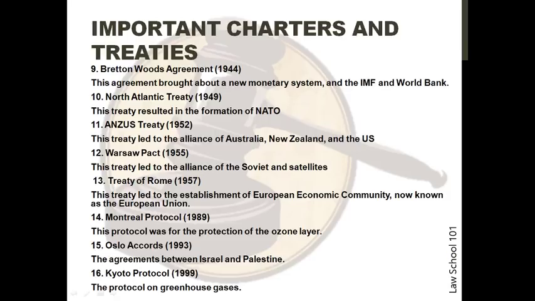The 13th is the Treaty of Rome, signed in 1957. It led to the establishment of the European Economic Committee, which later became the European Union. The 14th is the Montreal Protocol. It was signed in 1989. This protocol was for the protection of the ozone layer. The 15th is the Oslo Accords of 1993. These were the agreements between Israel and Palestine. The 16th and last one is the Kyoto Protocol of 1999, the Protocol on Greenhouse Gases.